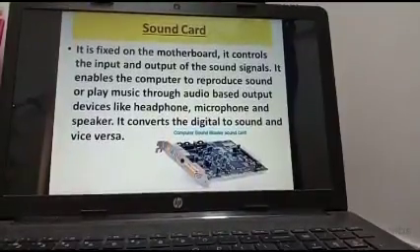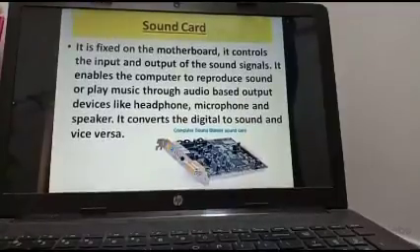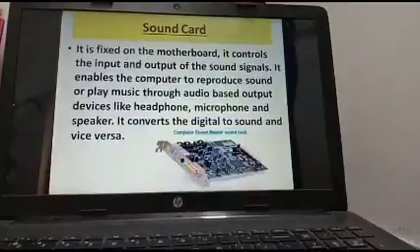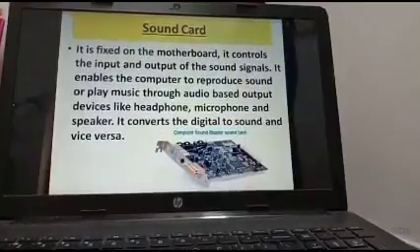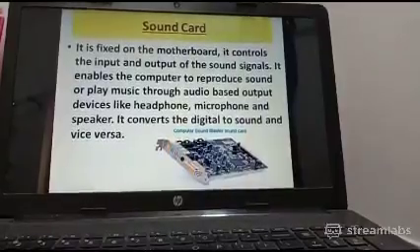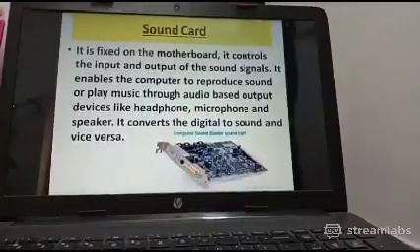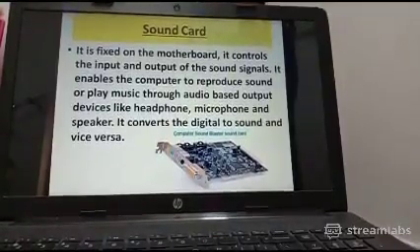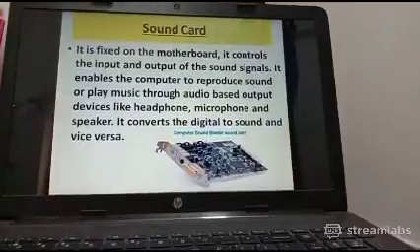So if we are entering the data in the form of audio, we need a sound card to add the audio inside your computer, and if you want to listen to the output in the form of sound signals, the sound card will do that particular task for you.